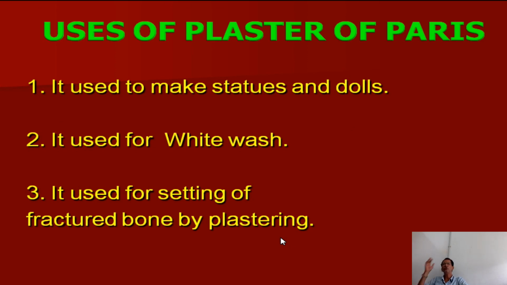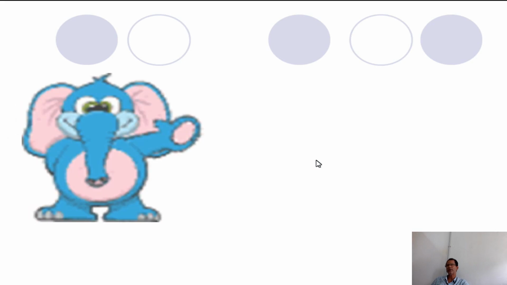Okay, then the uses of plaster of Paris. It is used to make statues and dolls. Different types of statues and dolls can be made. It is used for whitewashing. Then it is used for setting fractured bones by plastering. That means a fractured bone can be set using plaster of Paris. These are the very important uses of plaster of Paris.